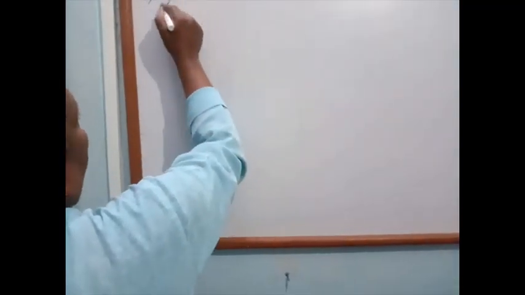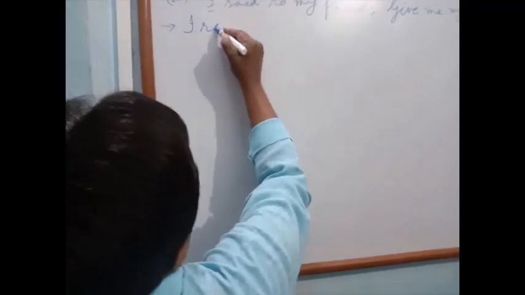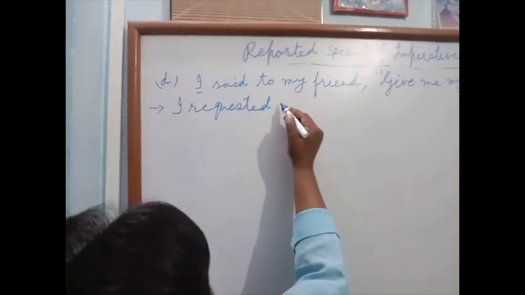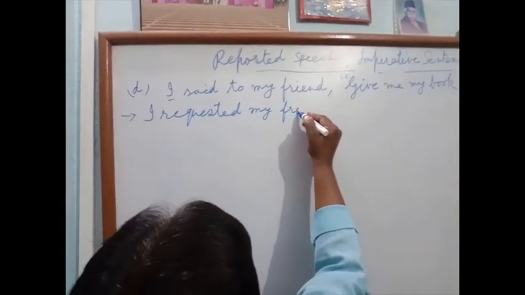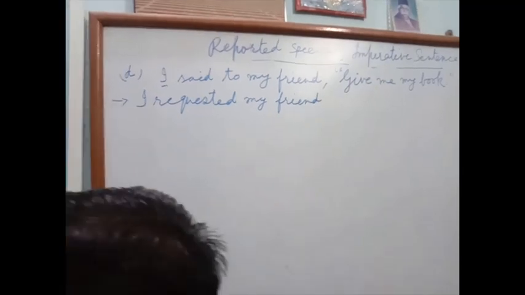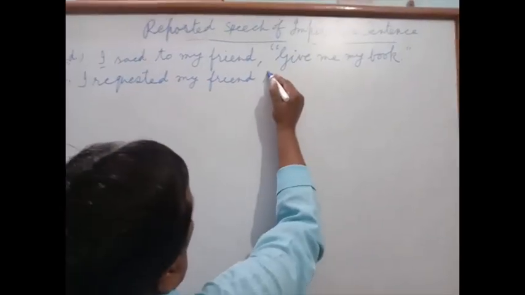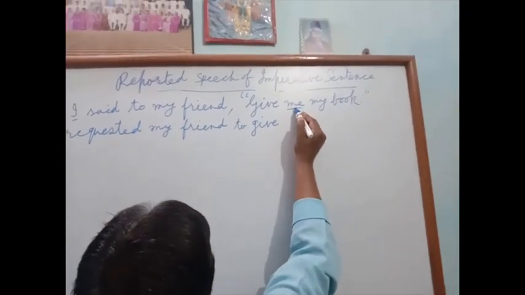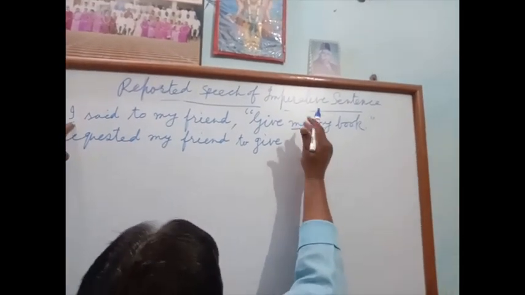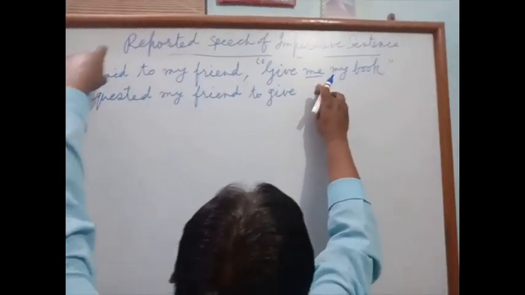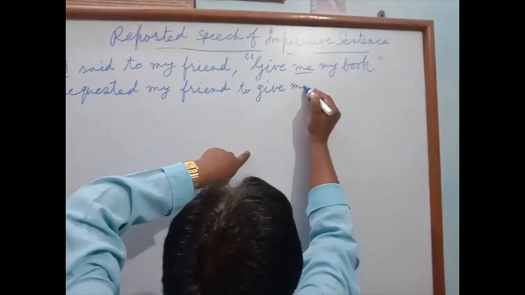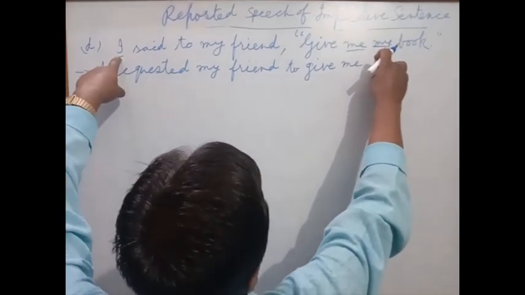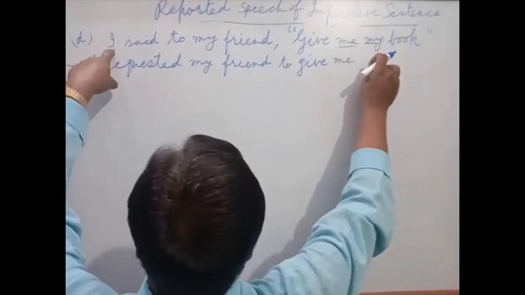For reporting verb, I requested, no use of to, my friend. What will be conjunction? To give, yes. Me, first person according to subject. This is objective case, so I will be changed into objective. Same, me. My, first person according to subject. Subject I, this is possessive form. And what is possessive of I? My, same.